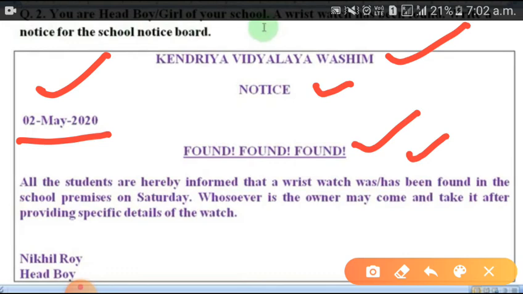Dear students, now pay attention. I'm telling you a very important point. In a lost notice, when any article was lost, you have to give the details. Please pay attention. I'm saying in a lost notice you will give the details of that article, but in a found notice you will not give the details. In a found notice you will not give the details.